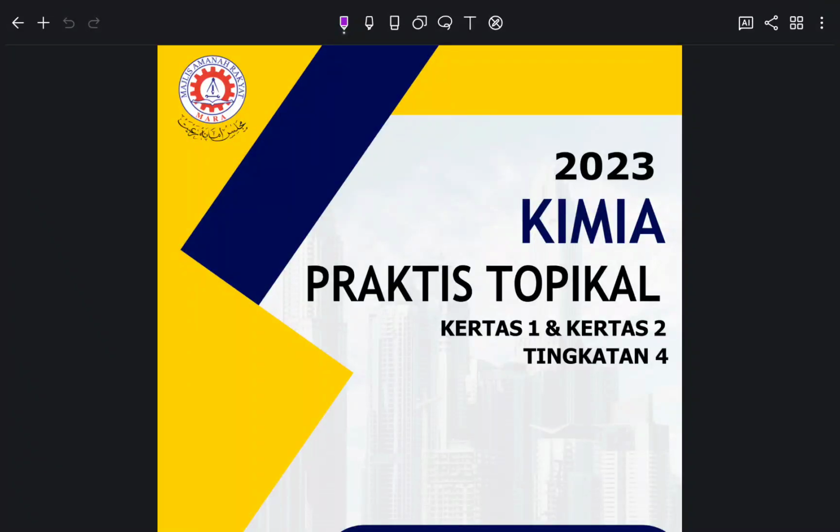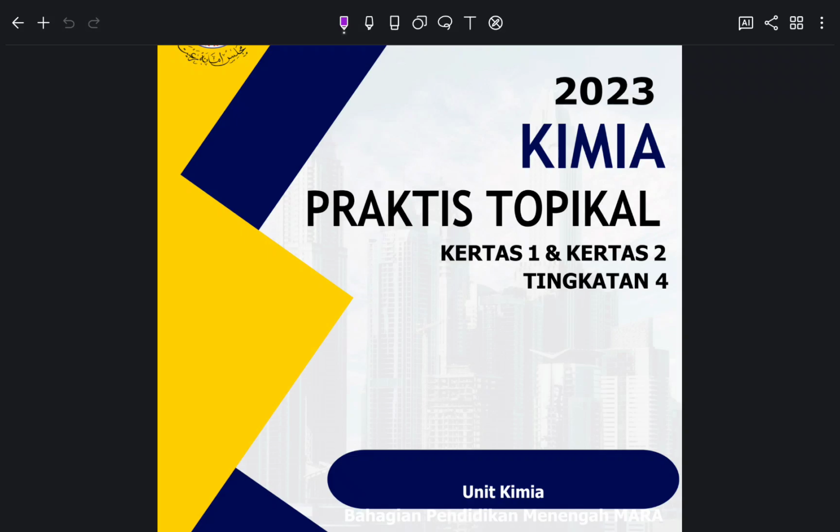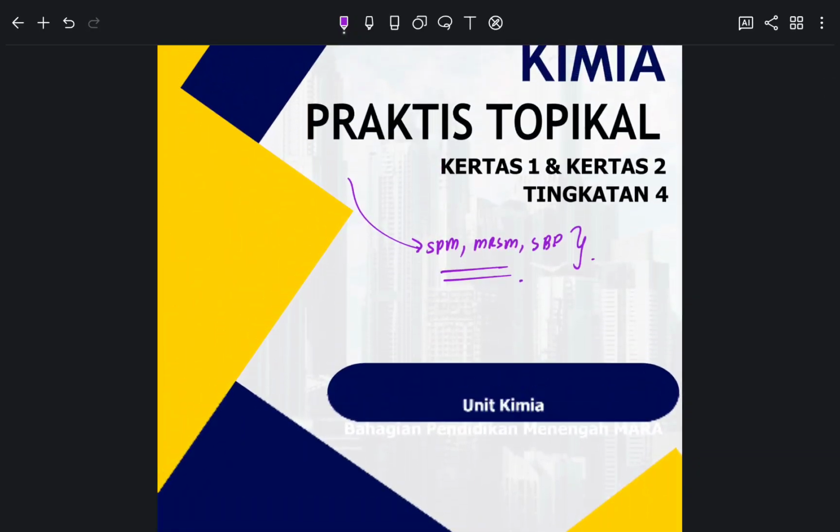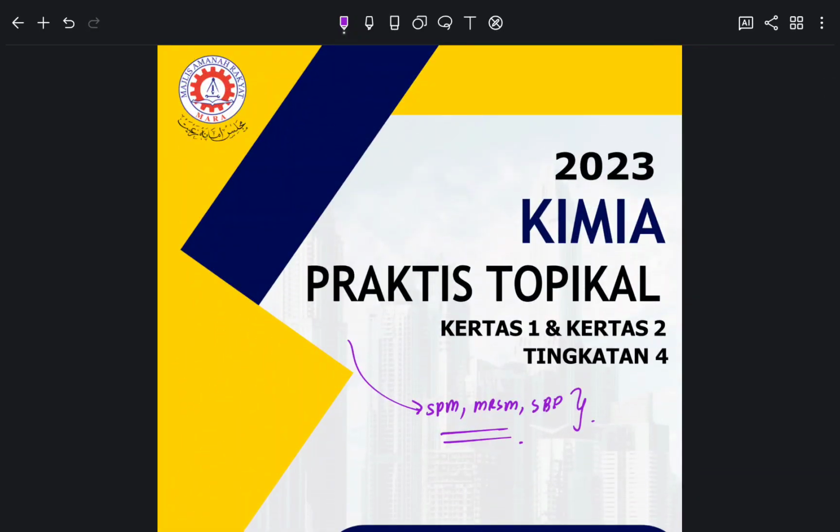So untuk hari ni saya nak teruskan dengan membincang Kimia Praktis Topical soalan Compilation 2023, yang mana dalam modul ni dia ada soalan SPM, soalan MRSM dan SBP. So 3 komponen utama lah SBP. So ada soalan daripada tiga place ni. So saya akan guna modul ni secara berterusan bagi batch ini supaya you dapat A. So saya akan guna banyak modul ni untuk mengajarkan teknik menjawab.